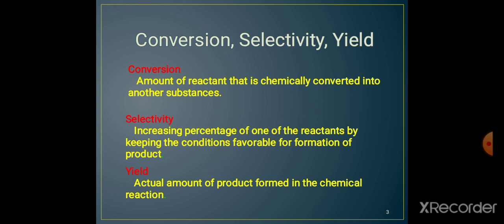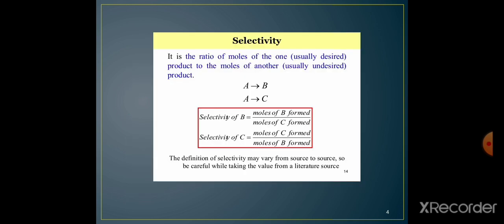And what is yield? Yield is nothing but the actual amount of the product which is formed in the chemical reaction. You are doing a number of reactions in the laboratory, and if you start the reaction with 0.5 gram and the amount of product you get is 0.3 gram, then that 0.3 gram is called the yield, the actual amount of the product formed in the chemical reaction.